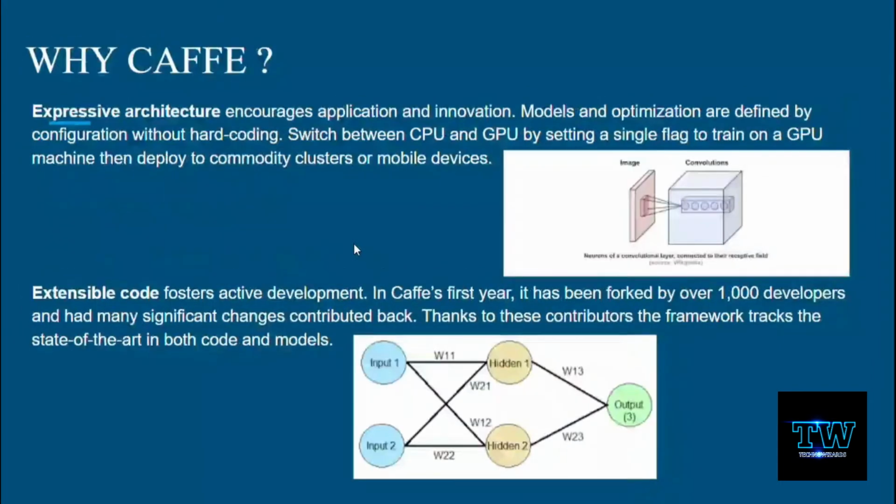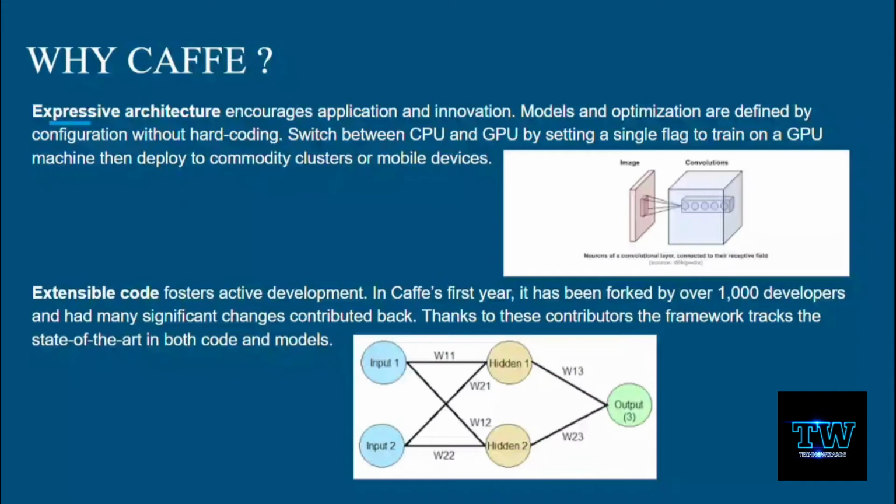Okay, and then why do we need to use Caffe? So the first point to use this Caffe model is to get an expressive architecture which encourages application and innovation. Models and optimizations are defined by configuration without hard coding. Switch between CPU and GPU by setting a single flag to train on a GPU machine, then deploy to commodity clusters or mobile devices.